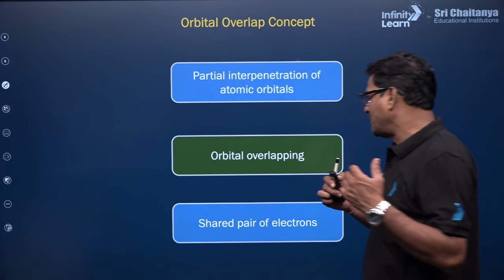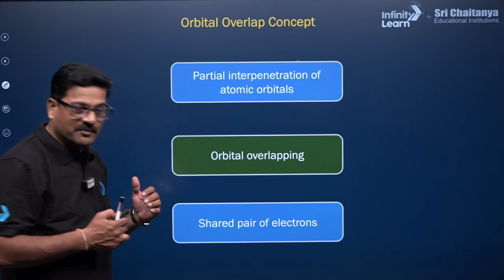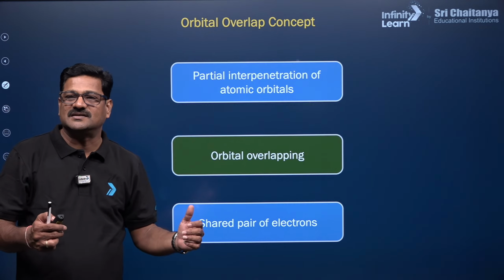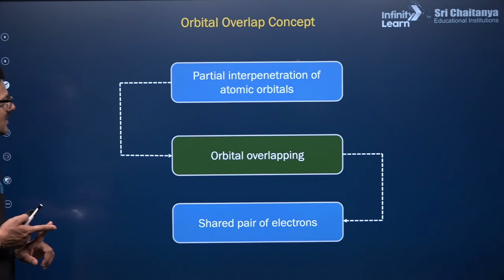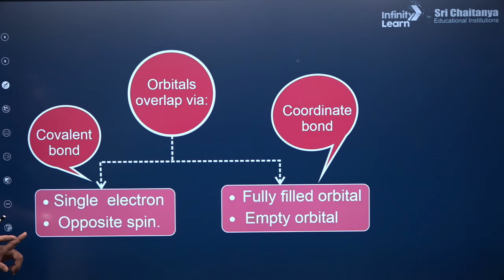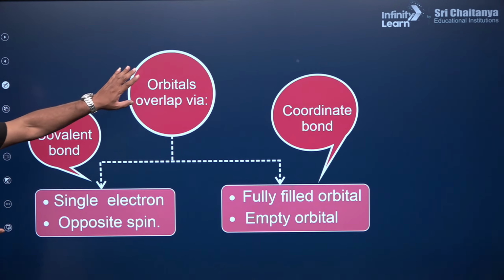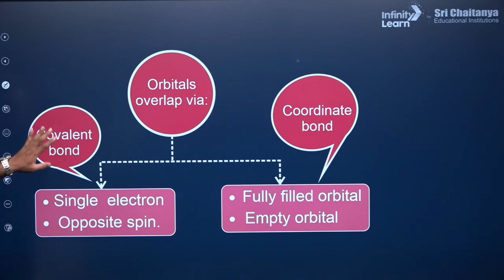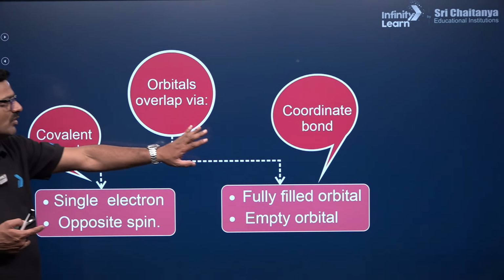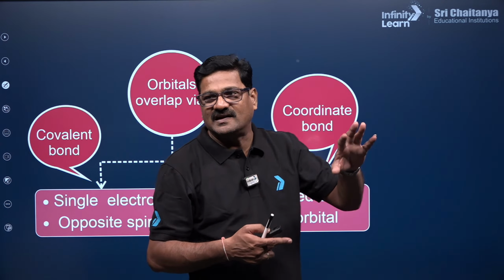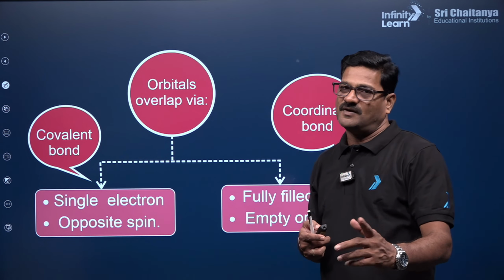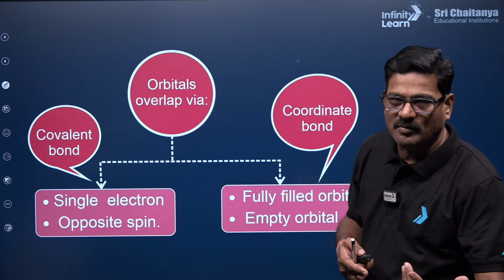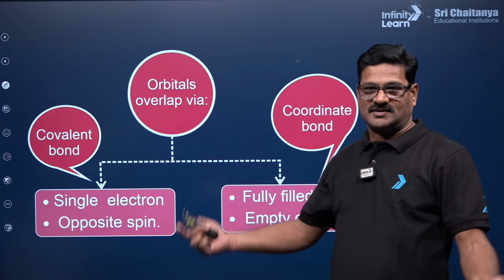So the shared pair of electrons of the bonded atoms, which are present in their respective orbitals, come and overlap together. That's what is called a covalent bond. So various types of overlapping. Orbital overlapping via a covalent bond, or it could be a coordinate covalent bond. A coordinate covalent bond is a special case of covalent bond only. So it is not rocket science.